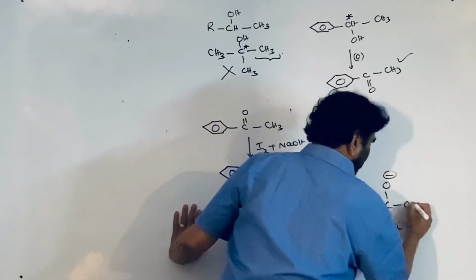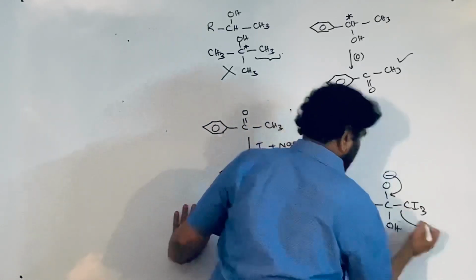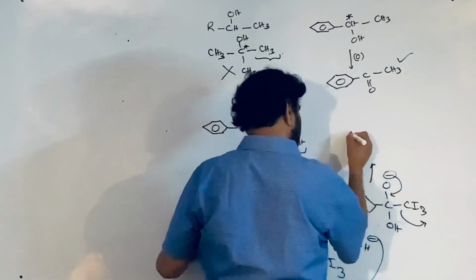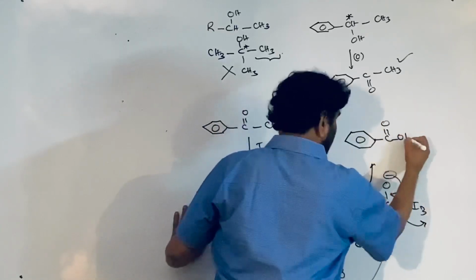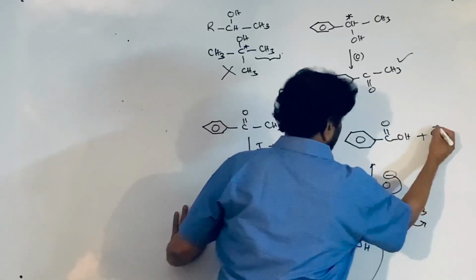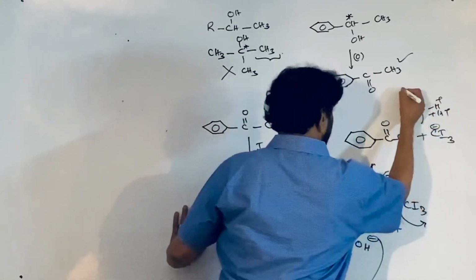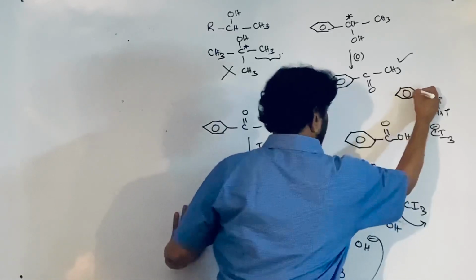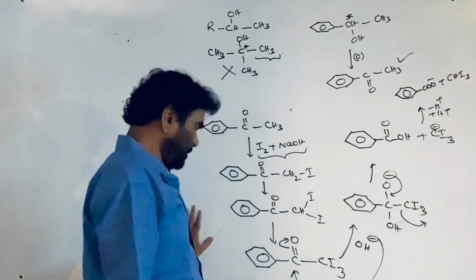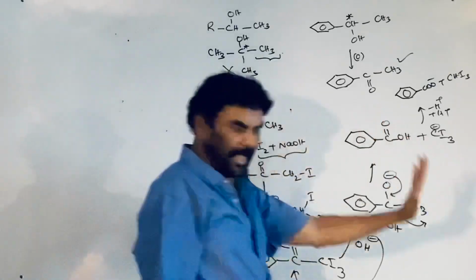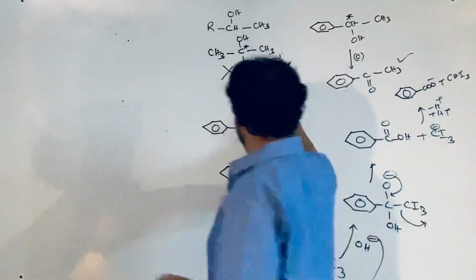OH attacks the CI3 carbonyl. Among the three groups, the best leaving group is CI3. So it is converted to benzoate ion or benzoic acid plus the CI3 carbanion. This, minus H plus ion plus H plus ion, leads to the formation of benzoate plus iodoform. For a specific purpose, I wrote the mechanism of the reaction. Right? Now, which takes part in the iodoform reaction?